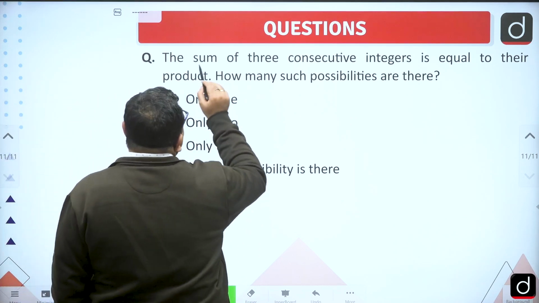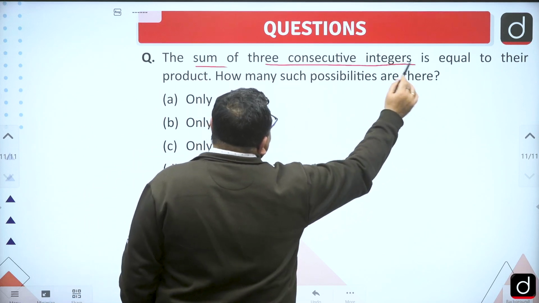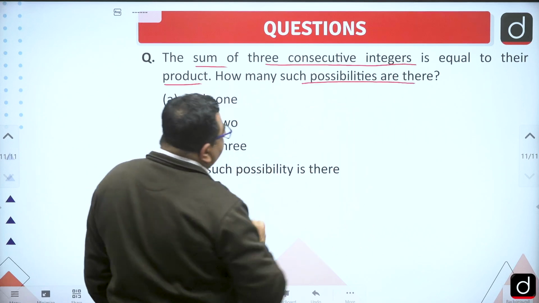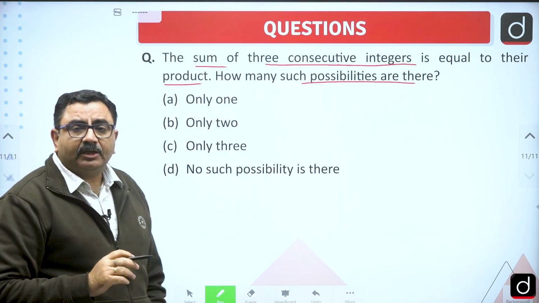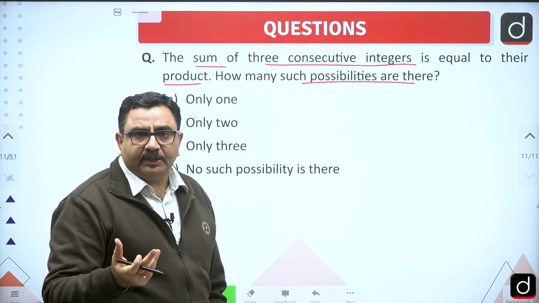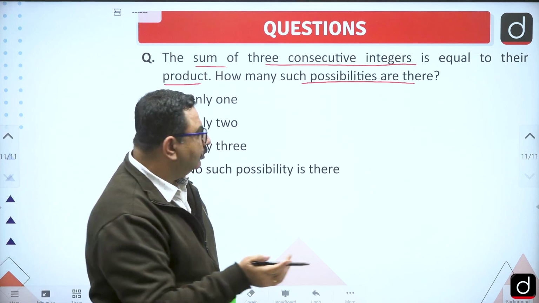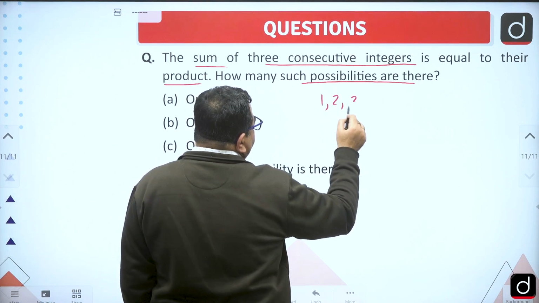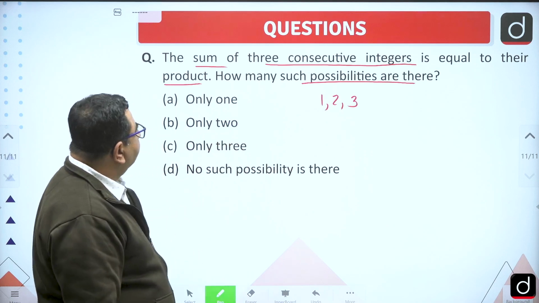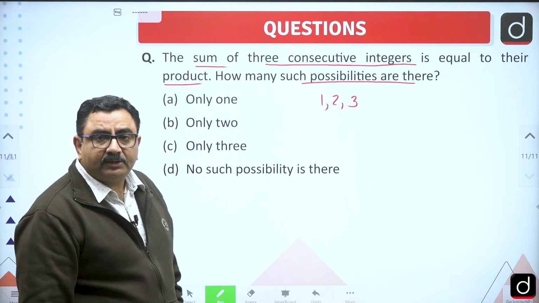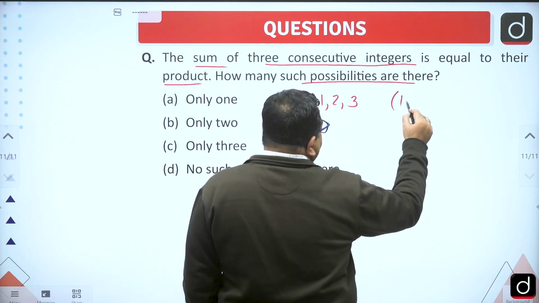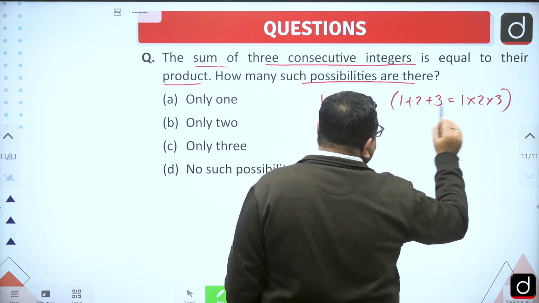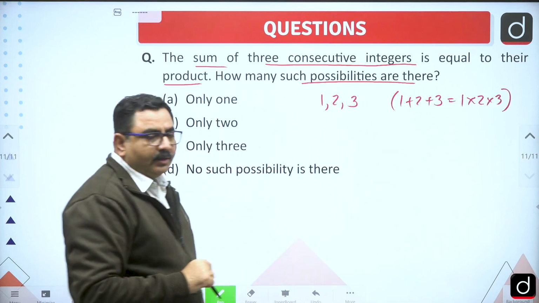Here he has asked, the sum of 3 consecutive integers is equal to their product. How many such possibilities are there? In general, what do we know? There is one possibility, that is 1, 2 and 3. Their sum and product are equal. We can see 1 plus 2 plus 3 is equal to 1 into 2 into 3, that is 6, that is 6 also, right?